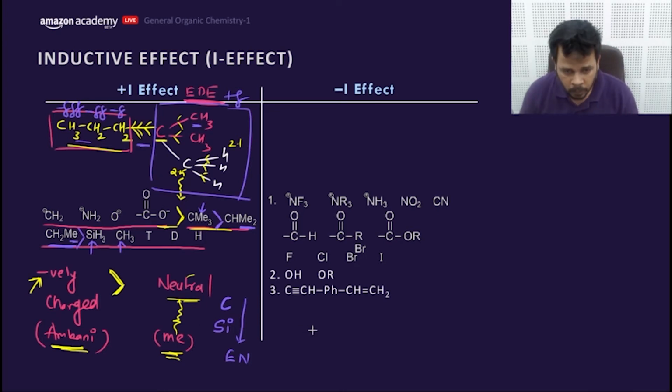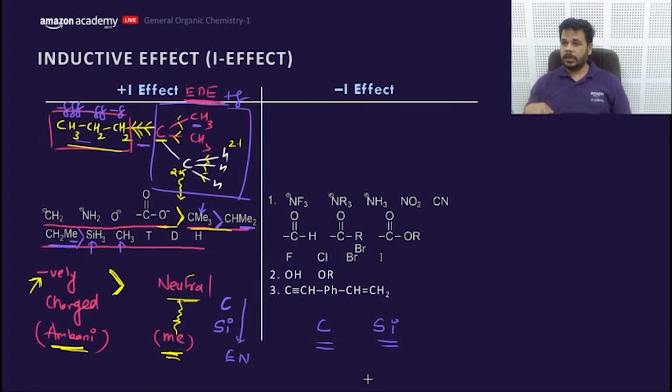So who would be having higher electronegativity, carbon or silicon? When you're moving down the group, the electronegativity, the electron withdrawing tendency, increases or decreases? Decreases, my dear friends. That means carbon would be having higher electronegativity. Now we are talking about the donation of electrons, not holding up the electrons. That means carbon will hold its electron comparatively more than silicon, and silicon will donate more compared to carbon. That's why silicon comes first compared to the CH3.